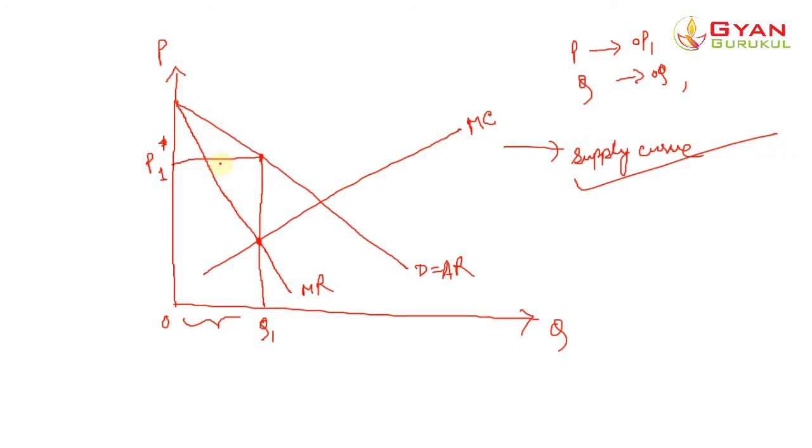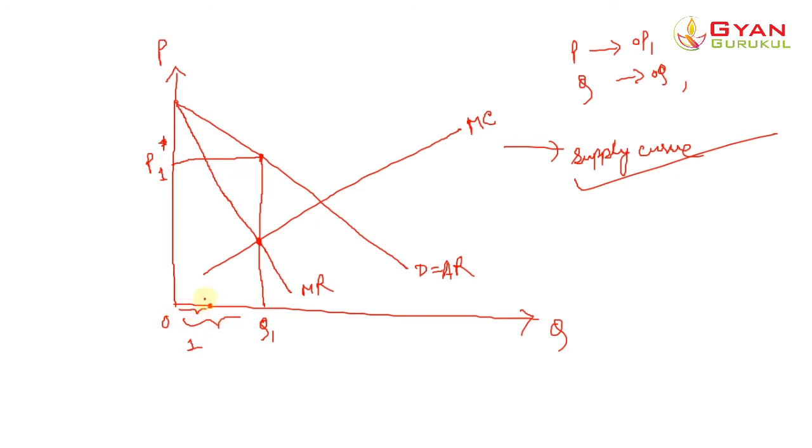For example, let us suppose that up to this point it represents one quantity of that particular product, or we are talking about plastic bottles. So let's say this is one quantity, that is from O to this much.